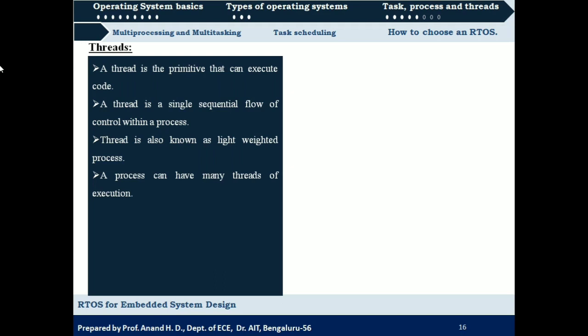Please understand, a program will be divided into a number of processes, and the processes will be divided into a number of threads. A thread is a single sequential flow of control within a process. Suppose we consider, for example, a program of 10 instructions. Let us divide that program into two parts of 5 instructions each.